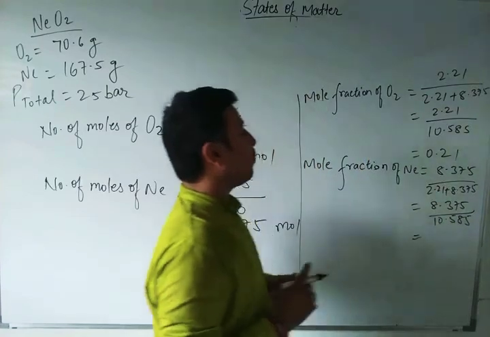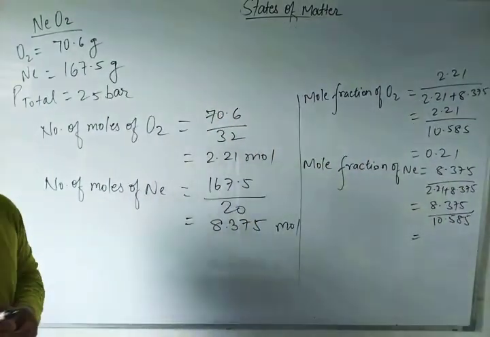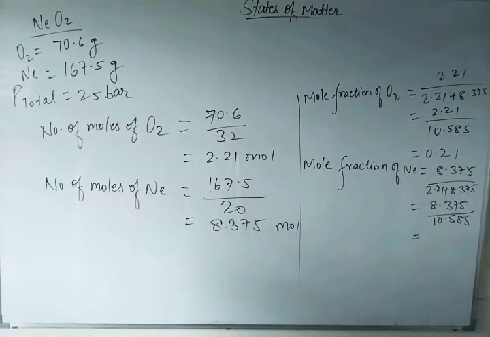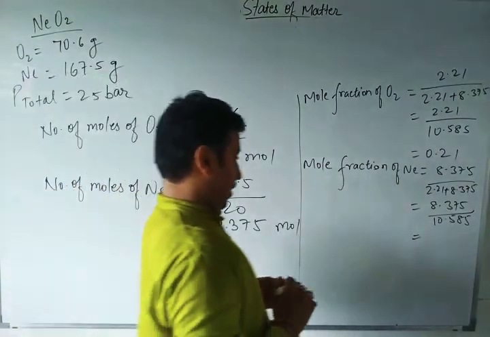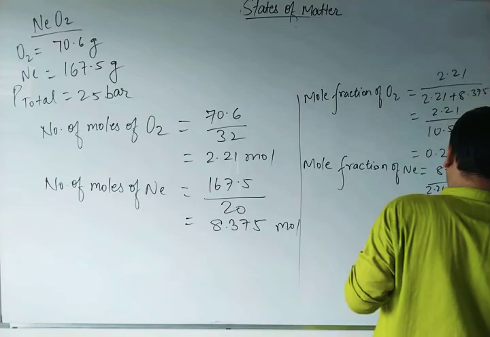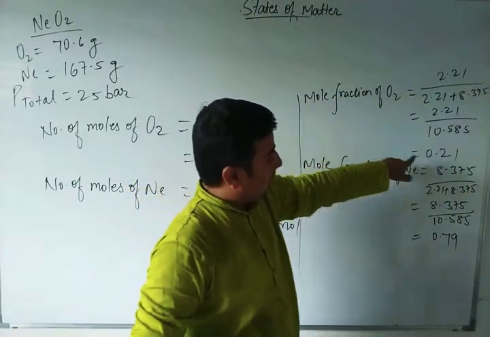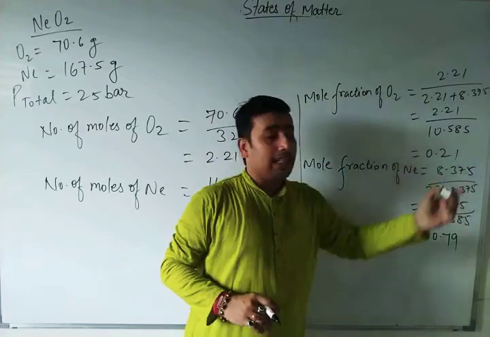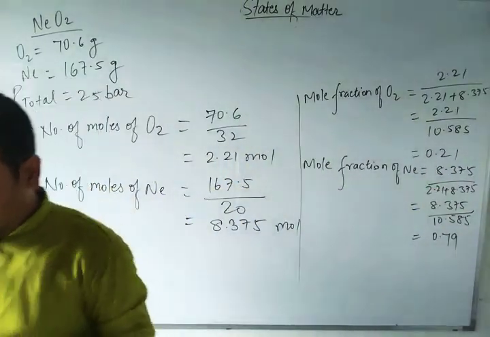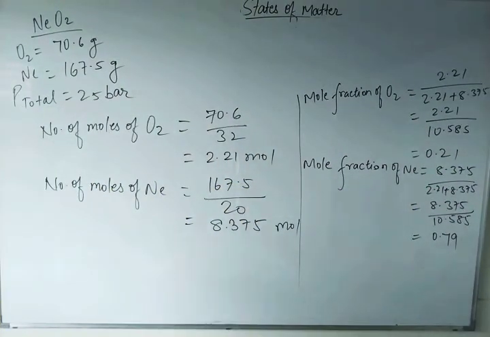After dividing, you will get the value 0.79. To check whether it is right or wrong, you can just subtract: total is 1 minus 0.21, so the mole fraction of neon gives the same answer, 0.79.